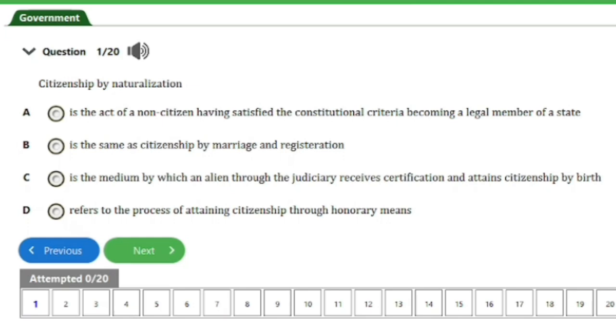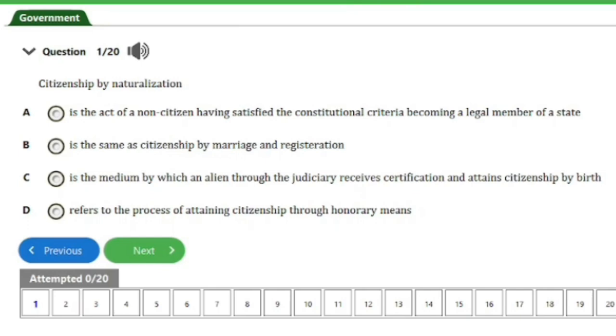It says, citizenship by naturalization, A, is the act of a non-citizen having satisfied the constitutional criteria becoming a legal member of a state. B, is the same as citizenship by marriage and registration.